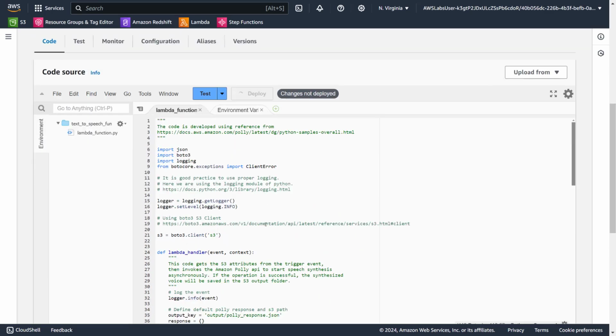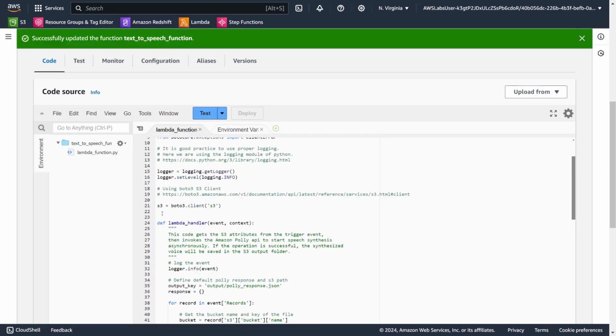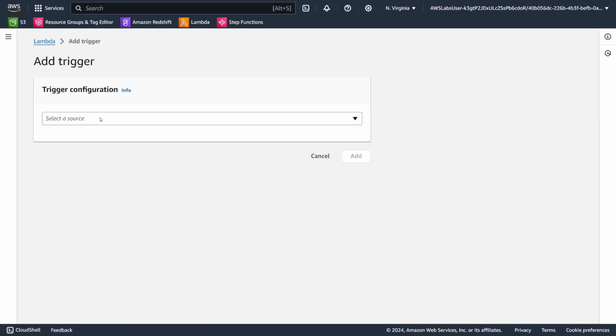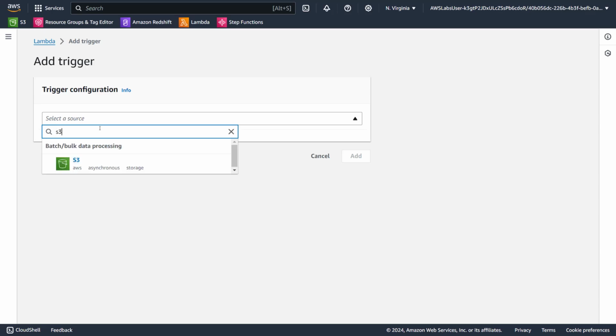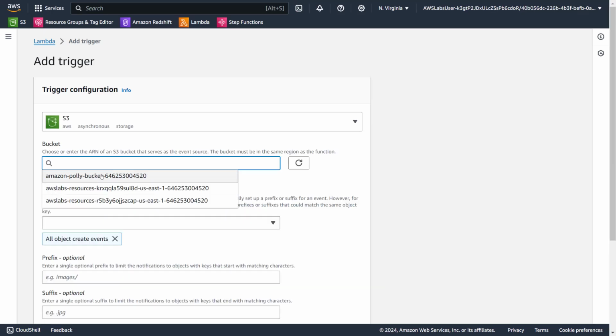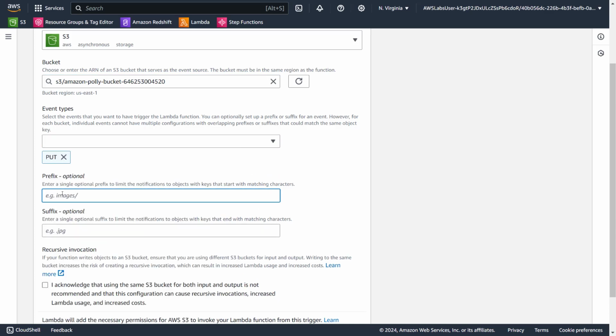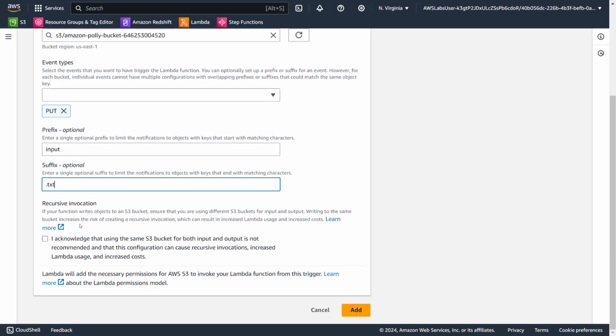So let's deploy this because we made two changes. We are not going to test it from here. Instead, we want S3 to trigger it. So let's go ahead, create an event. S3 bucket is that one, and we don't want all of them, only put, and this is going to be input, and this is going to be .txt. Let's click acknowledge, add it.